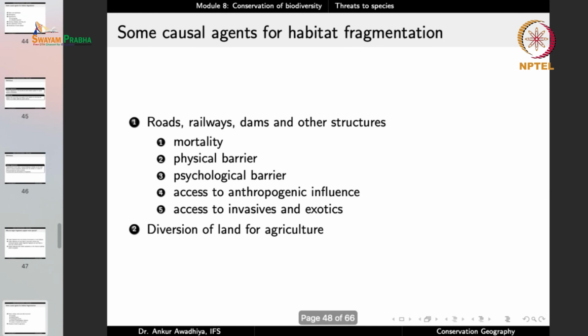So what causes habitat fragmentation? We have things like roads, railways, dams, and other structures. So typically the linear infrastructures, the infrastructures that are in the form of a straight line, things like roads and railways, very easily fragment the habitat into smaller parcels. Now they can result in mortality. When animals get into accidents with fast moving vehicles, the animals will die. Or there is a physical barrier.